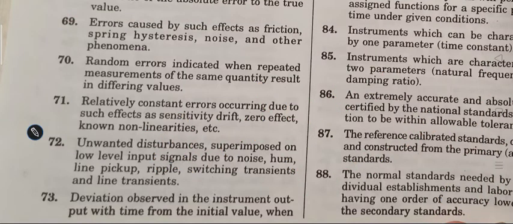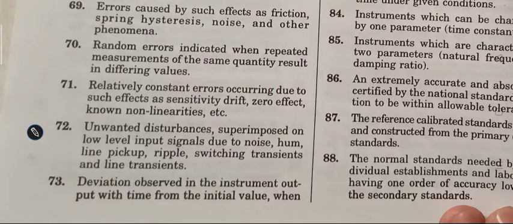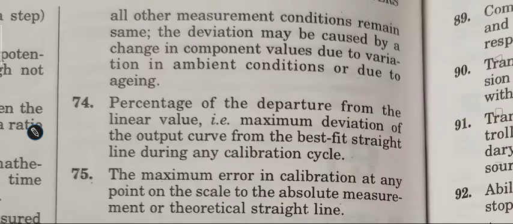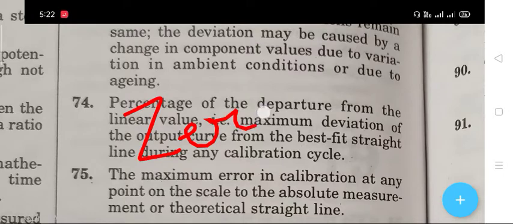The next question, 73, is a deviation observed in the instrument's output with time from the initial value when all other measurement conditions remain the same. The deviation may be caused by a change in the component values due to variation in ambient condition or due to aging. The right answer is zero drift.